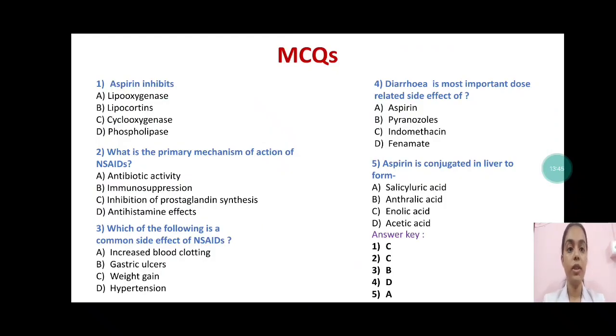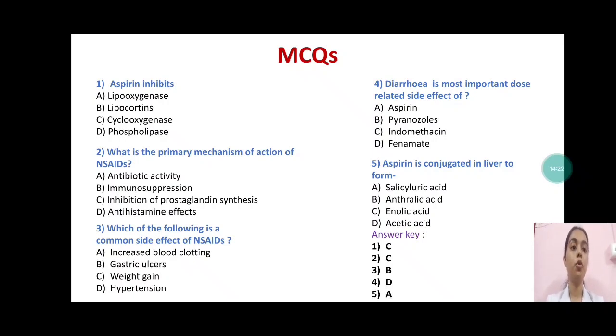So now at the end of the session, I would like to continue with some MCQs. The first MCQ: aspirin inhibits. The answer for this MCQ is C, cyclooxygenase. Then second, what is the primary mechanism of action of NSAIDs? The answer to this question is option C, inhibition of prostaglandin synthesis. Third, which of the following is a common side effect of NSAIDs? The answer for this question is option B, that is gastric ulcers.